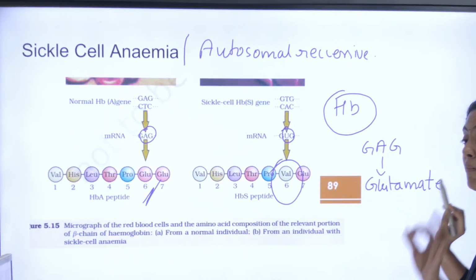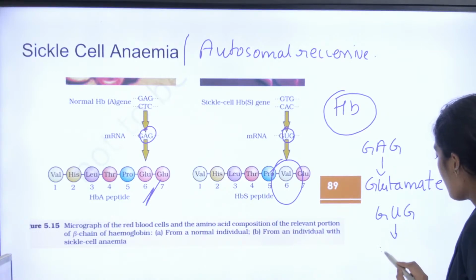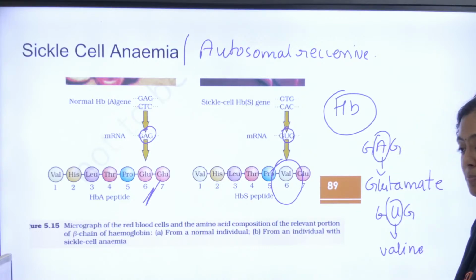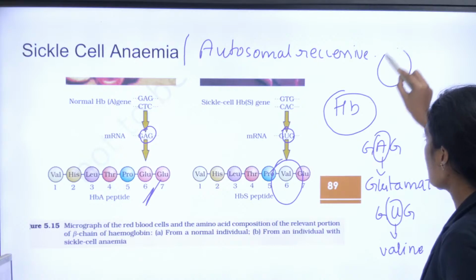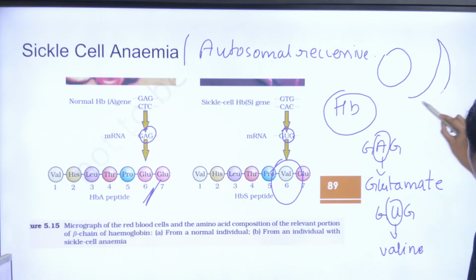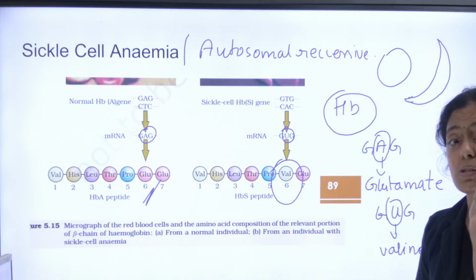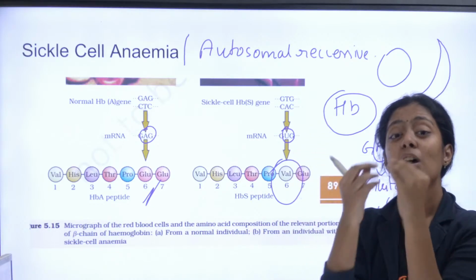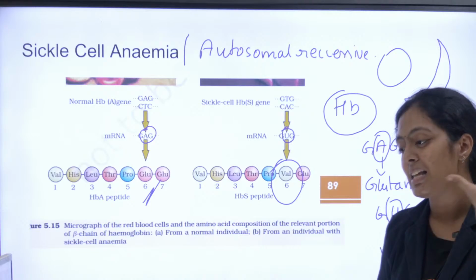But definitely you can have a question from this. Okay, but GUG codes for valine. Okay, there is a change in one single base pair. So the biconcave RBC is now becoming sickle shaped, just because of a change in one amino acid. See the significance of change in one amino acid. And these sickle shaped RBCs do not carry oxygen properly, and hence it is called sickle cell anemia.